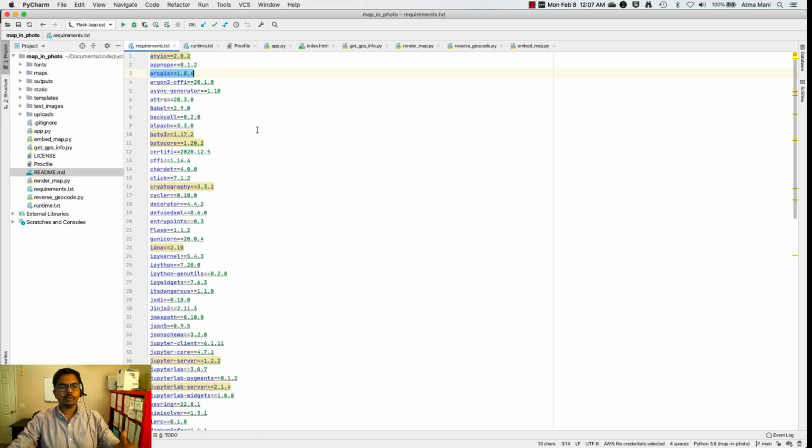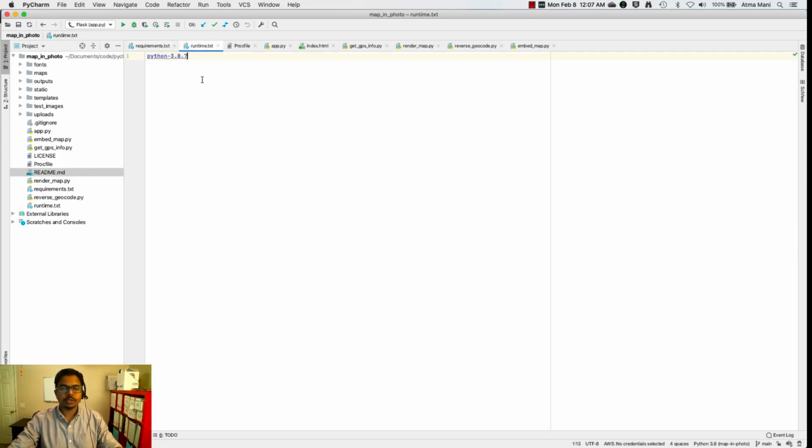The first one would be to define all the project requirements in a requirements.txt file. So this is the pip freeze output that contains all the different libraries that you install to make this app running. Then in the runtime.txt, you specify a build stack. In this case, I'm telling Heroku to choose the Python 3.8.7 based build stack on which all these requirements will fit in nicely.